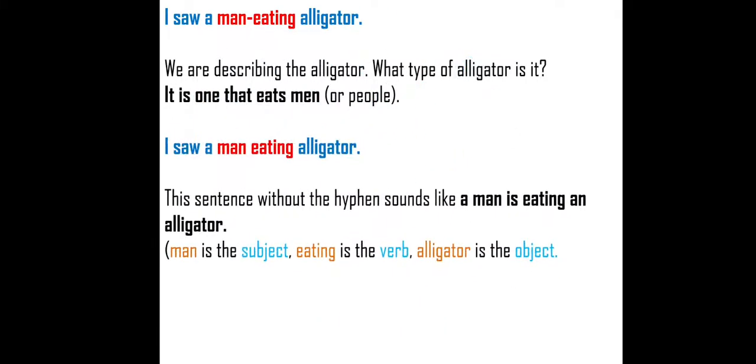The second example, I saw a man eating alligator. This sentence without the hyphen sounds like a man is eating an alligator. Here, man is used as the subject, eating is used as a verb, alligator is used as the object. So be careful with compound adjectives, with or without the hyphen.